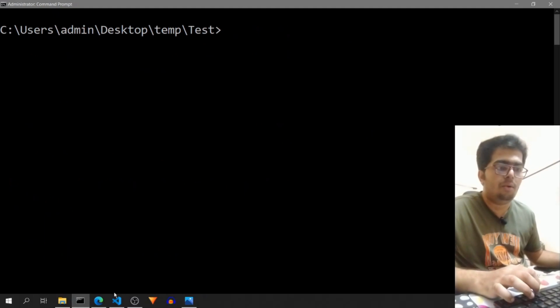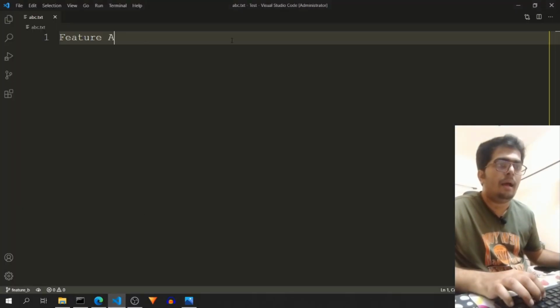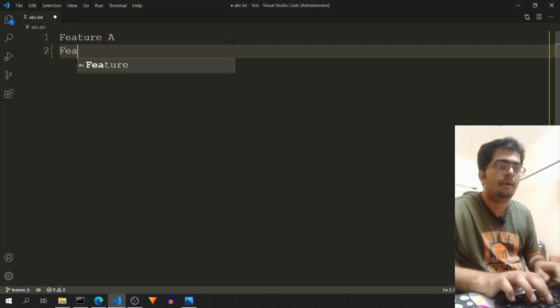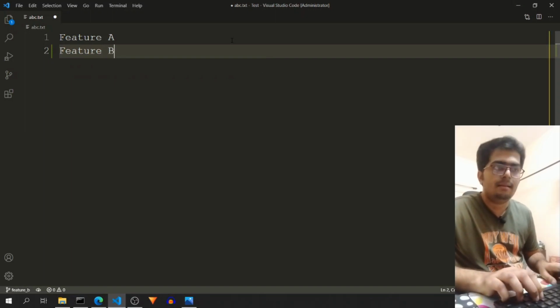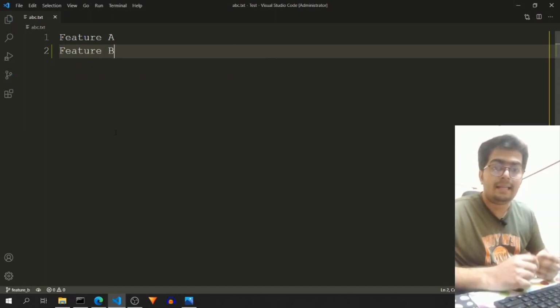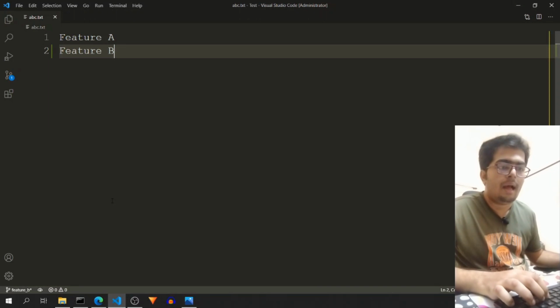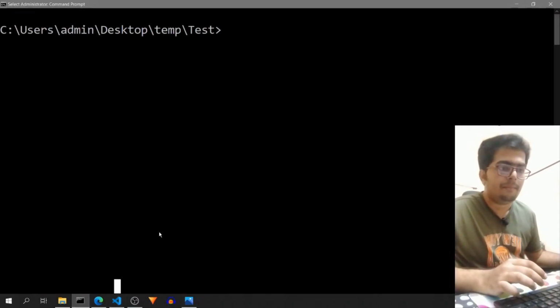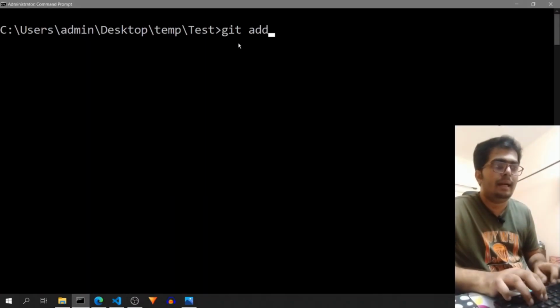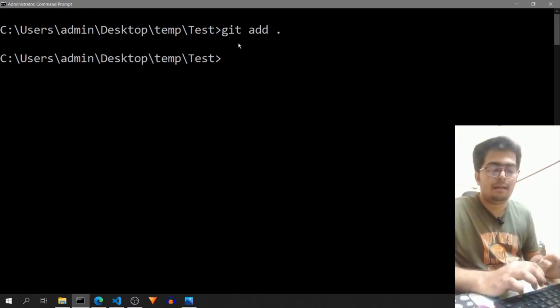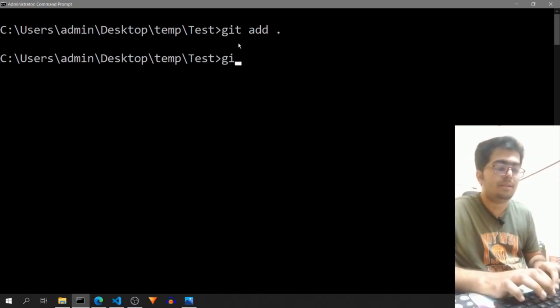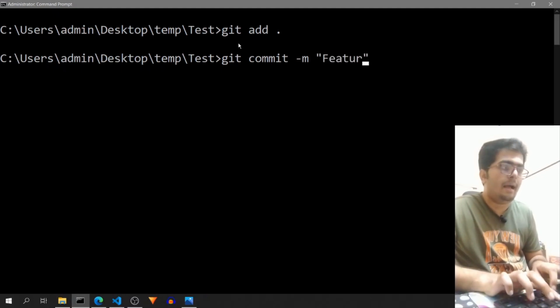Now I can go to my code and add feature B like this, save this file. And as I have made some changes to my code, I want to keep track of this change. So I will do git add dot just like before. And these changes are not finalized yet. So I will do git commit with a message that I have added feature B.